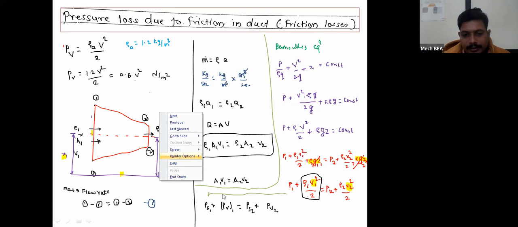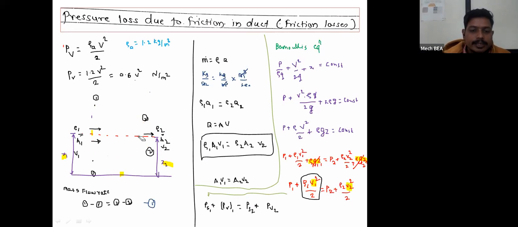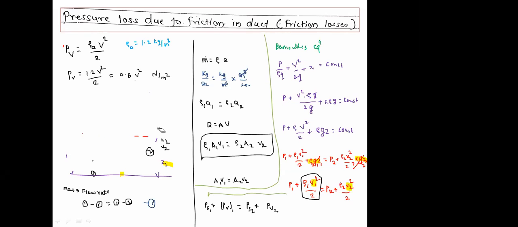But as we are knowing that pressure, that may be dynamic pressure, that may be static pressure, is always measured in terms of mm of water gauge. So here I need to convert the value of velocity pressure from Newton per meter square into mm of water gauge or mm of water.